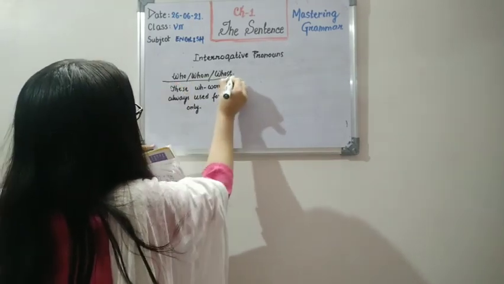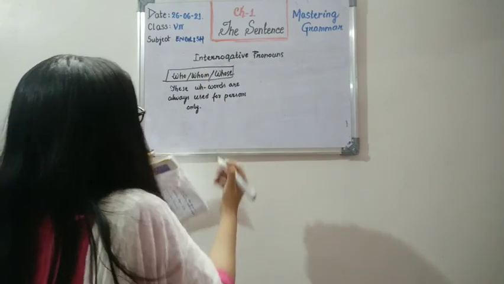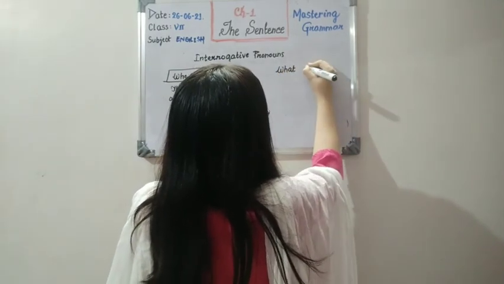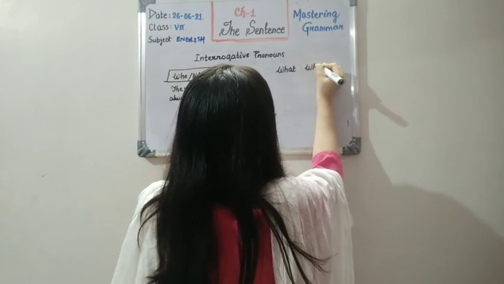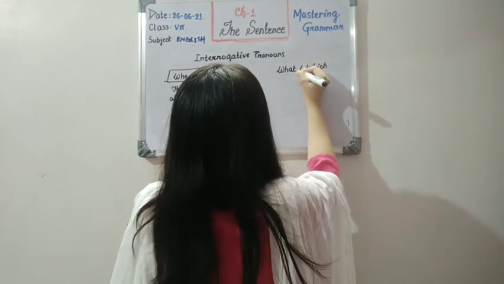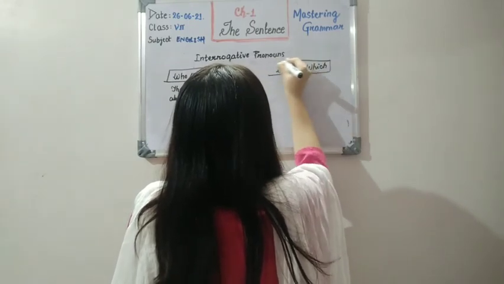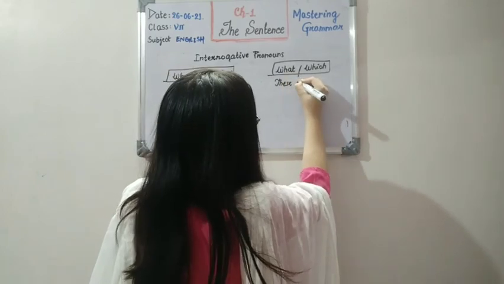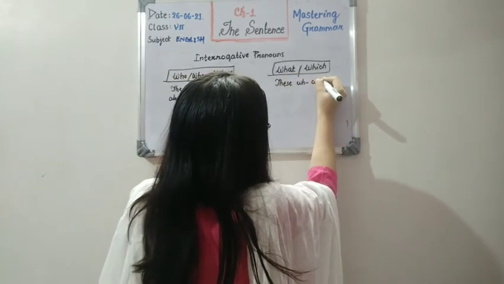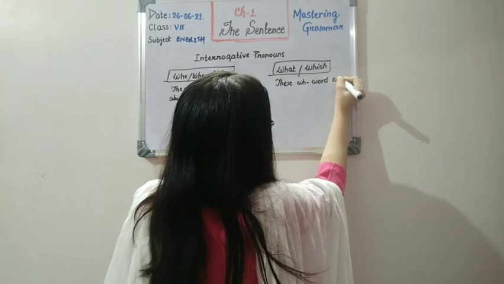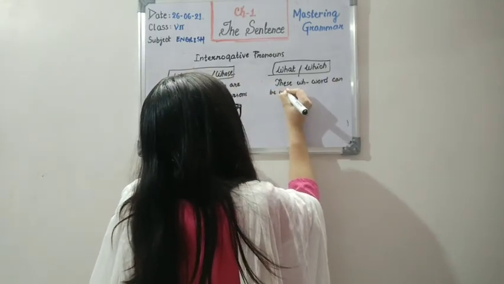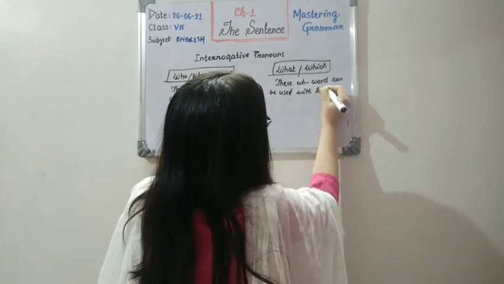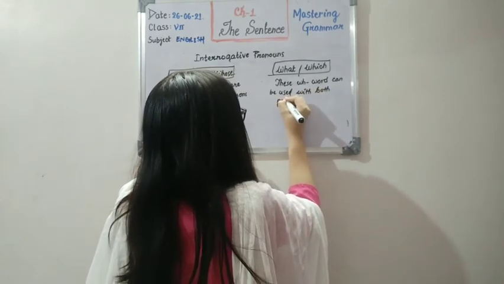Now what do we learn about what and which? That these WH words can be used with both persons and things.